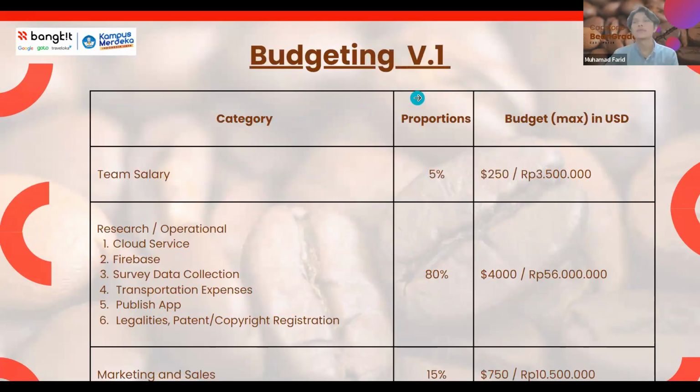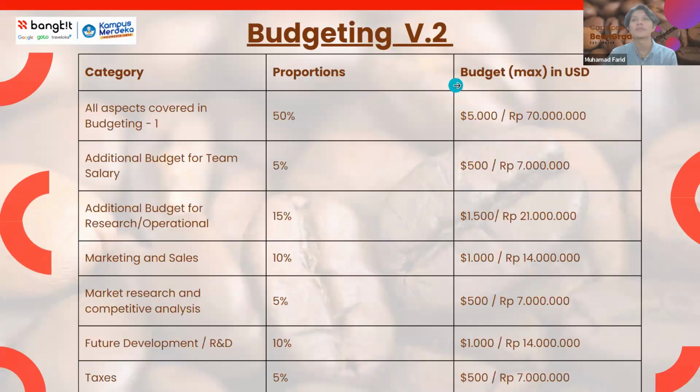For budgeting, we have two versions. Version 1 will total $5,000 or 70 million rupiah. And for version 2, the total will be $10,000 or 140 million rupiah.